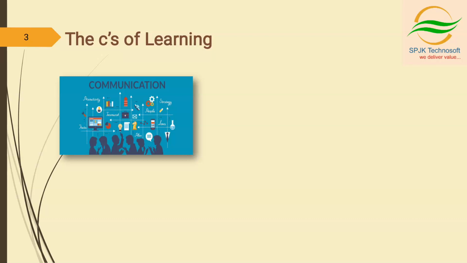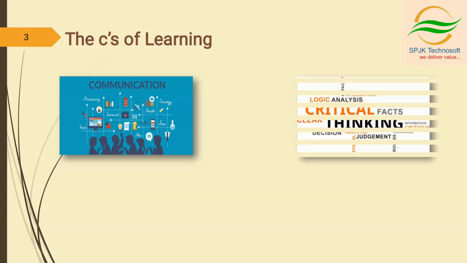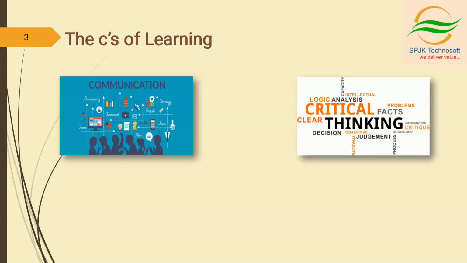We share information and knowledge, and we learn more about any related concept. The next one is critical thinking. Critical thinking means we analyze the facts, and based on these facts we try to make judgments. Whatever the situation, we try to judge it by analyzing the facts.